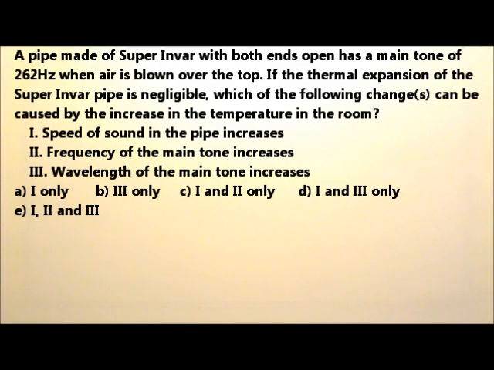A pipe made of super-invar with both ends open has a mean tone of 262 Hz when air is blown over the top. If the thermal expansion of the super-invar pipe is negligible, which of the following changes can be caused by the increase in temperature in the room?